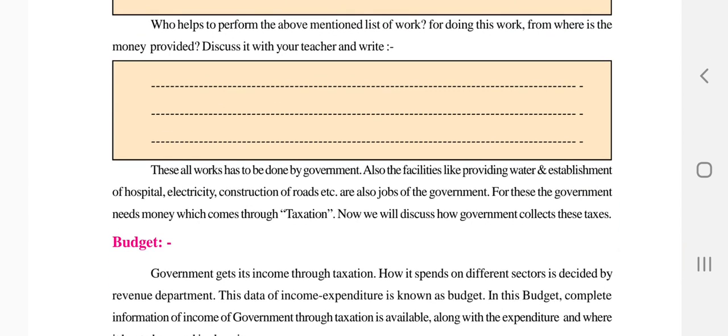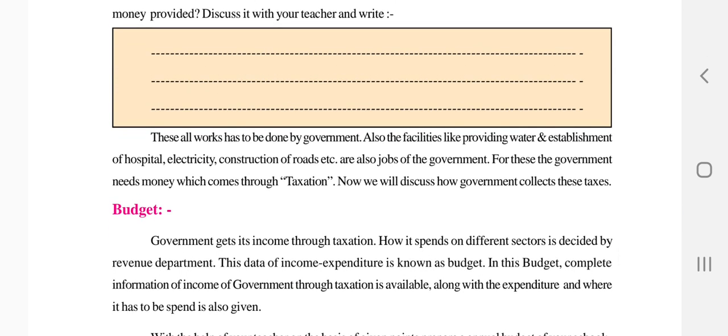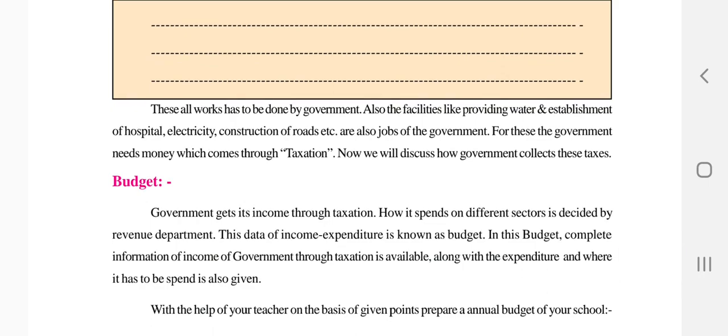All the facilities that they provide, water, the establishment of hospitals, electricity, construction of roads, and all the jobs that we get from government jobs, for all this the government needs money, which comes from taxation. Whatever they provide is not coming from outside, and it doesn't mean they have machines and go on printing money. We only have to pay the taxes. We pay the taxes, and with that money they provide these facilities for us in every field that we see.